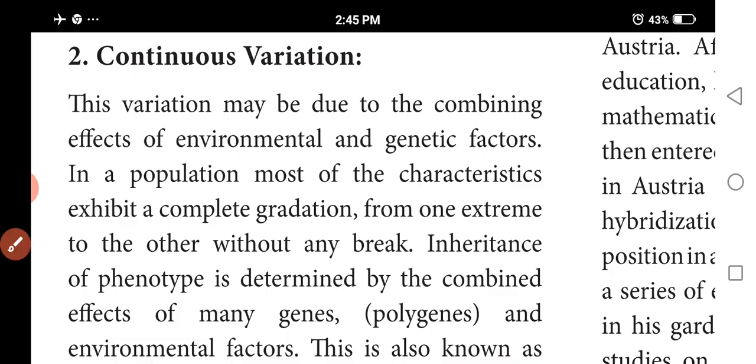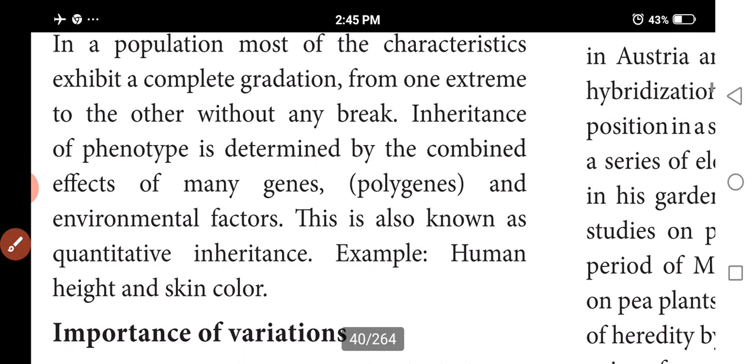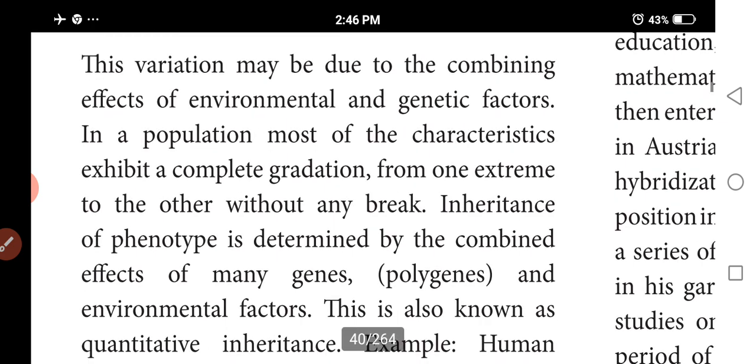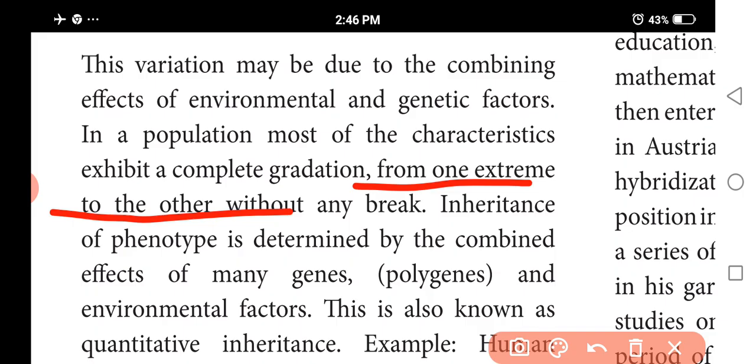You understand? So it is affected by environmental factors. That's why it is called quantitative inheritance. Examples are human height and skin color. The variations may be due to the combined effect of environmental and genetic factors. So for continuous variation you must write: this population of characters exhibits complete gradation from one extreme to the other without any break. The phenotype is determined by combined genes.